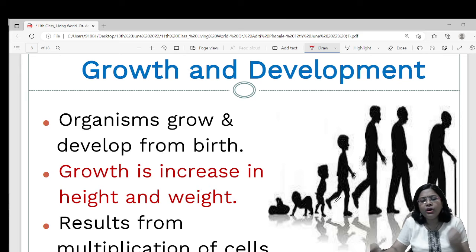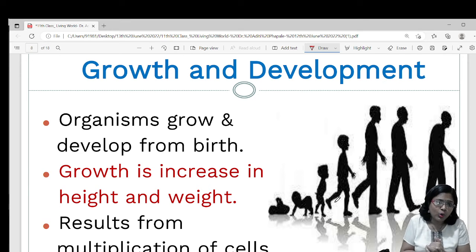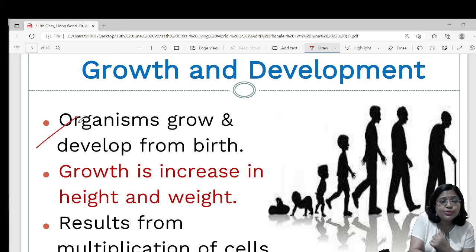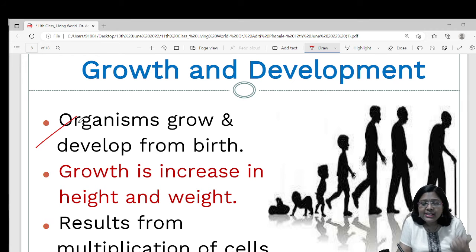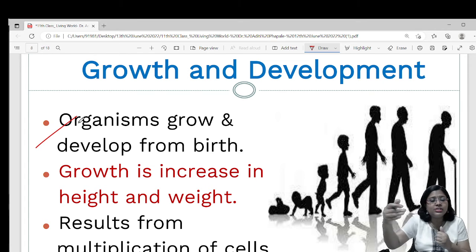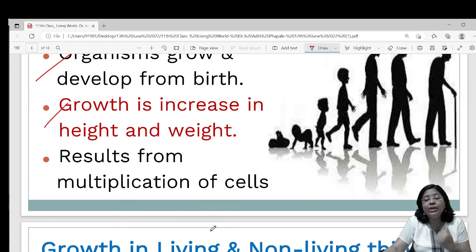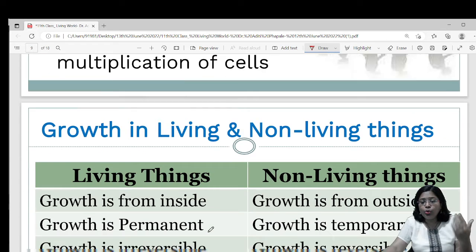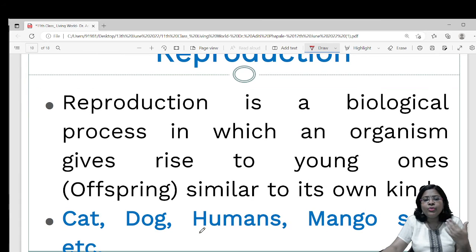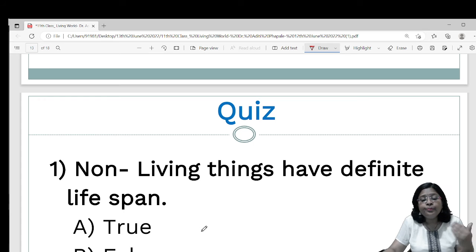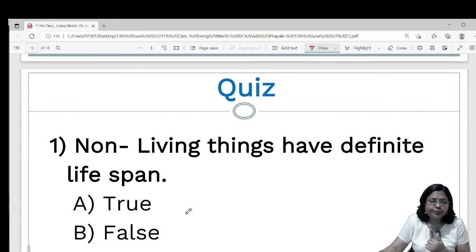I'll just talk a bit about growth and development and then I'll stop. So growth and development, organisms grow and develop from birth. Since they are born, the growth process starts. It is increase in height and weight, and it results from multiplication of cells in the body. Correct? Then there is about growth in living things and non-living things, and other basic principles of life as well. We will definitely talk about it in my further classes. So please do attend my further lectures as well.